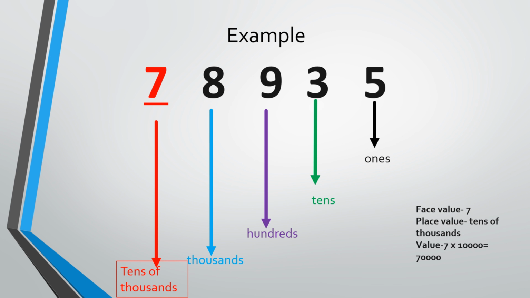So you see how simple this is? So the face value is the digit itself, which will be 7. Then we have the place value, which will be what? What will the place value be? Tens of thousands. And the value will be the face, which is 7, times the place, which is tens of thousands. So we multiply 7 times 10,000, which will give us 70,000. So we'll have 7 as the face value, the place will be tens of thousands, and the value will be 70,000.